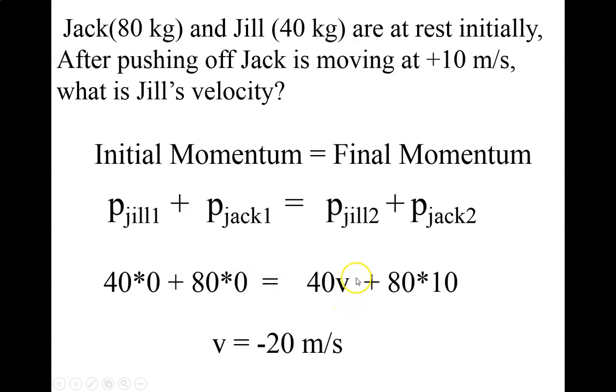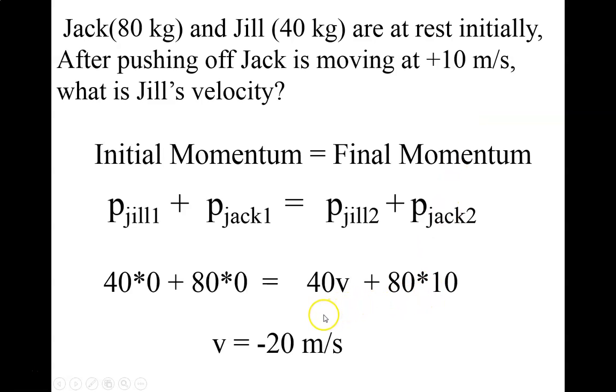Now, on the final piece of the puzzle, we want to figure out what Jill's velocity is. We know her mass is 40. So her mass times her velocity is going to equal Jack's momentum, just with the opposite sign. We're going to add to that Jack's momentum, which is his mass times his velocity, which is the 10 meters per second to the right.